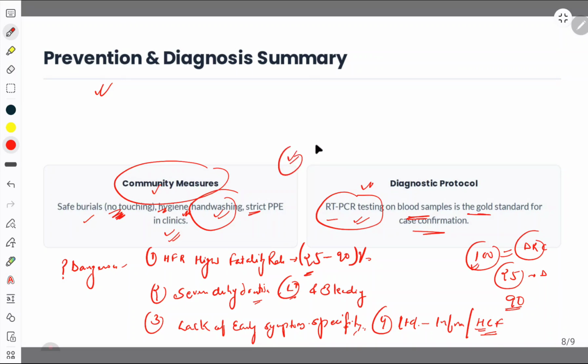Okay, so this is all about this Ebola outbreak.